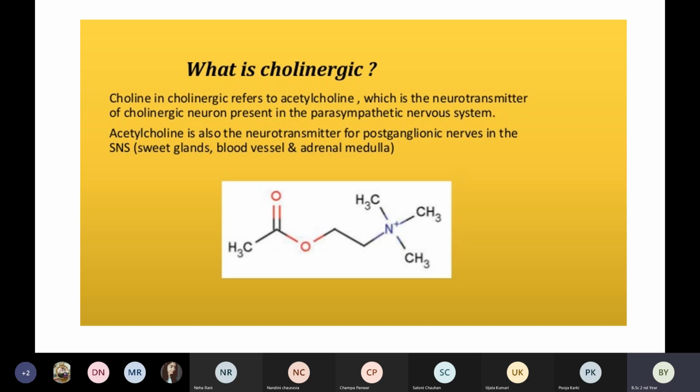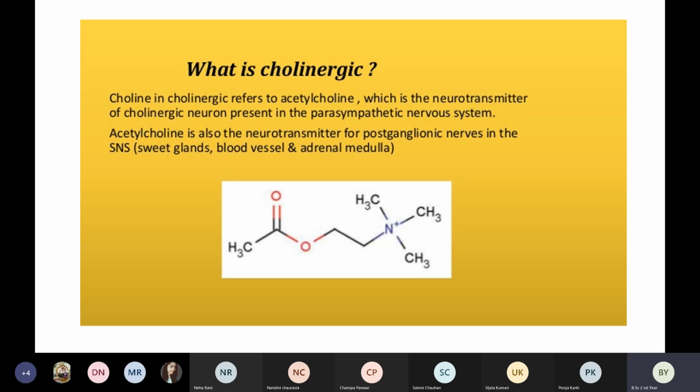Choline in cholinergic refers to acetylcholine. Whenever you see the word acetylcholine, just remember choline comes from the word cholinergic. Acetylcholine is a neurotransmitter of cholinergic neuron, which is present in the parasympathetic nervous system.